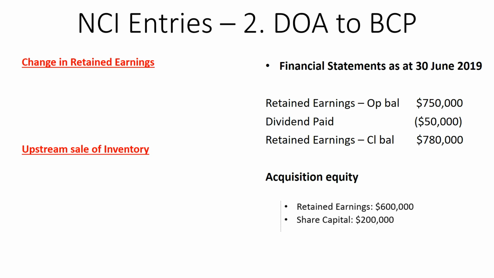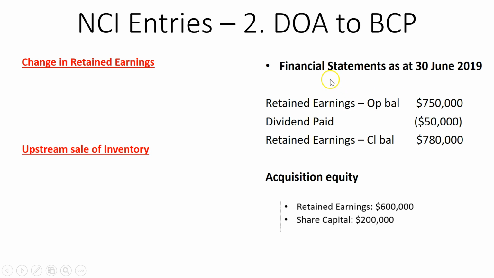That stayed the same. However, retained earnings has changed. At acquisition, it was $600,000, but at the start of the current period, or at the very end of the period before now, it was $750,000.